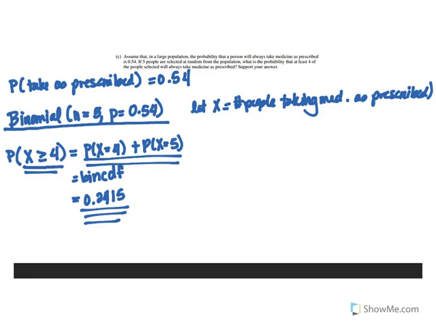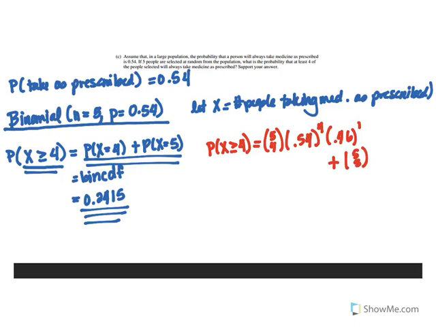The other thing you could do is you could also write that this is the probability that X is greater than or equal to 4. You could actually write that as your separate probabilities. This is 5 choose 4, 0.54 to the 4th power, there are 4 successes, times 0.46 to the 1 power, plus the probability of 5 choose 5, 0.54 to the 5th, 0.46 to the 0 power. And if you show that whole formula, you can get credit for showing by formula that this is a binomial distribution.